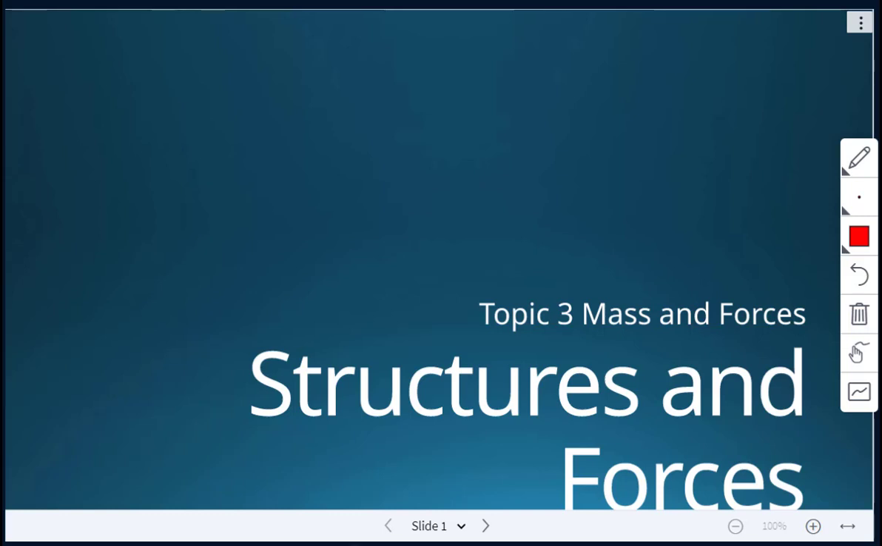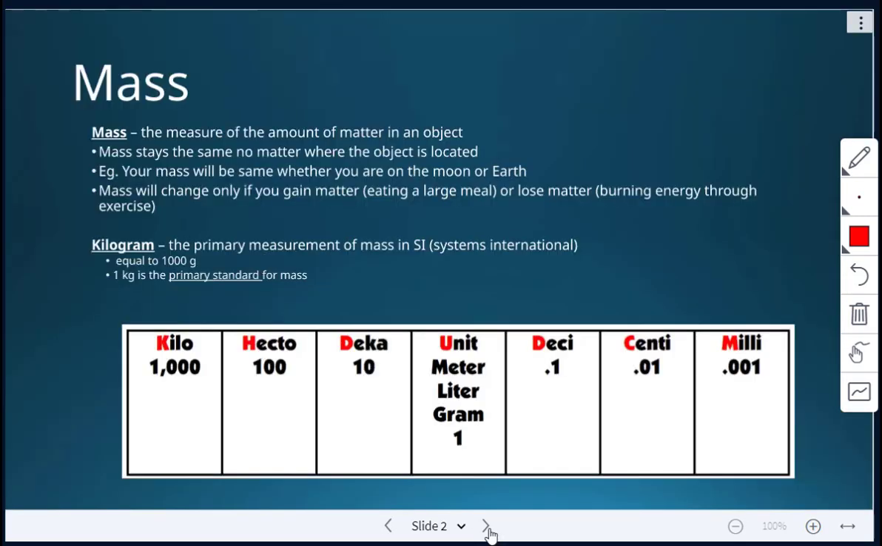Right, so today's class we're looking at topic 3, mass and forces. All right, so mass, this is the measure of the amount of matter in an object. So mass stays the same no matter where the object is located. So if you were on Earth or if you were on the moon, your mass would stay the same.